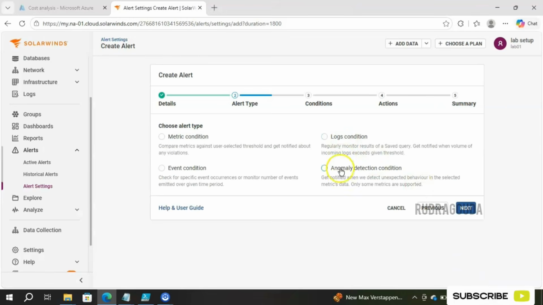Then comes alert type. As I said, I will go with the fourth option, that is anomaly detection conditions. Metric condition is already covered. Logs and event also similar. Okay, then I'll click on next.